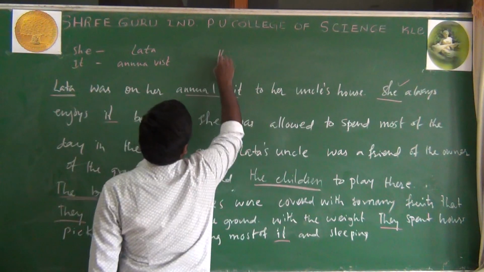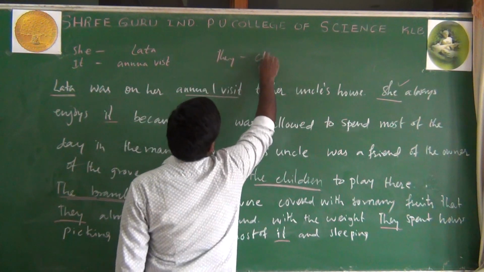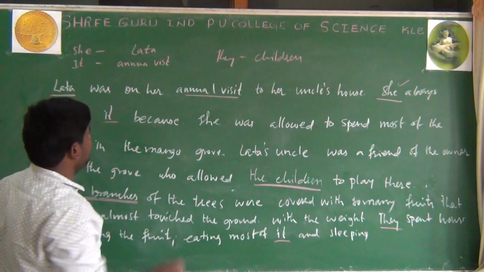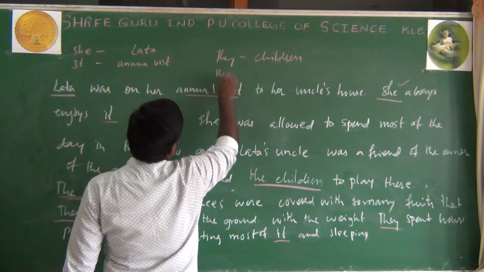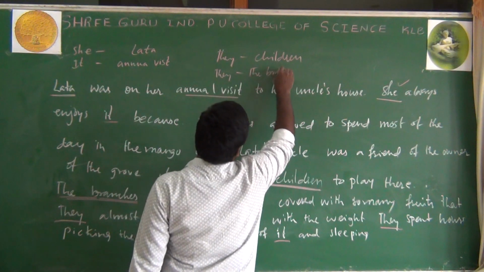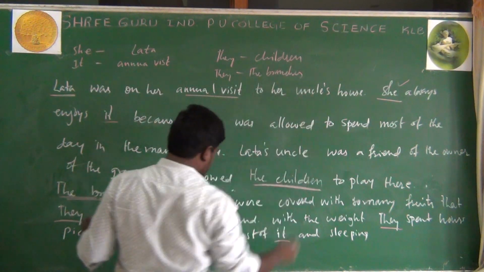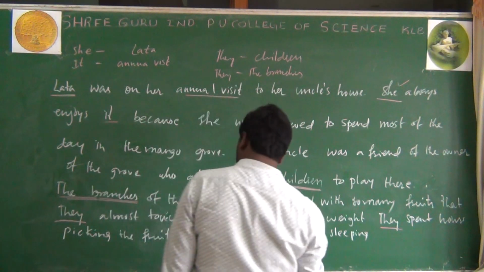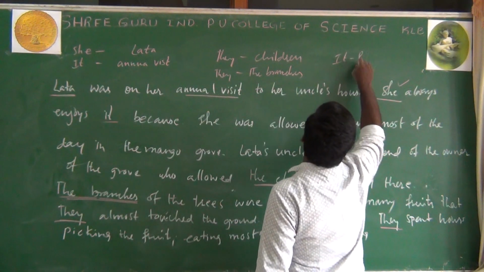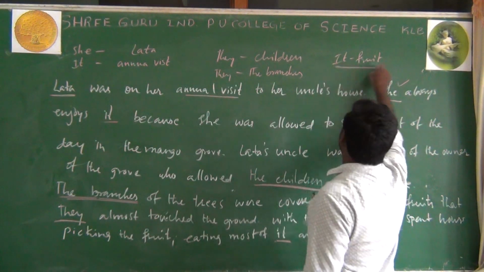They means the children here. Again, they means here what? Again, they means here the branches. Last one is it. It means what here? Fruit. It means here fruit. So what happens in the exam?